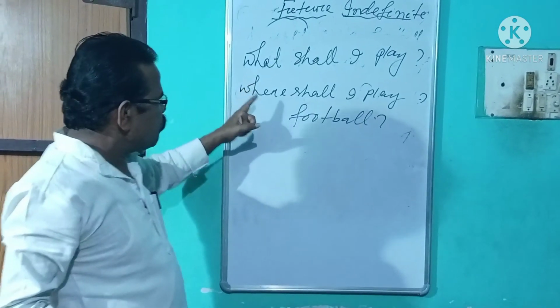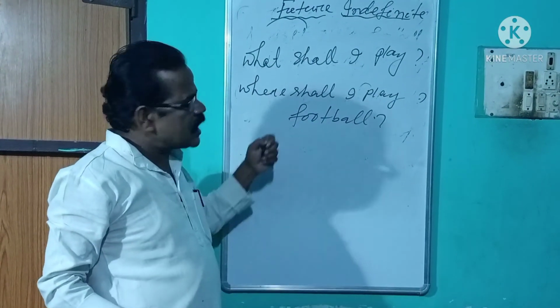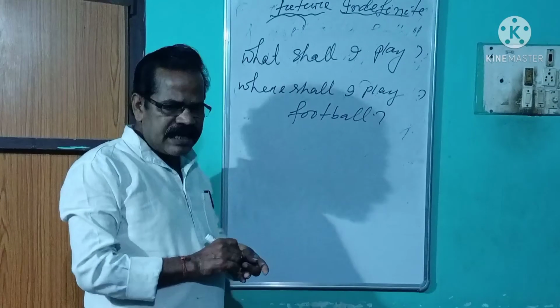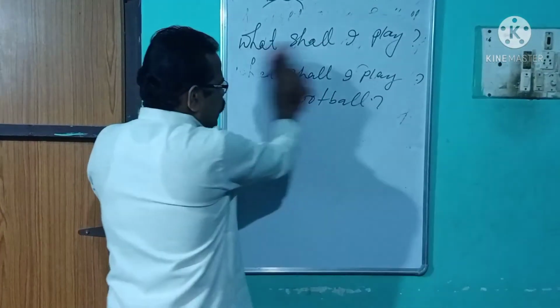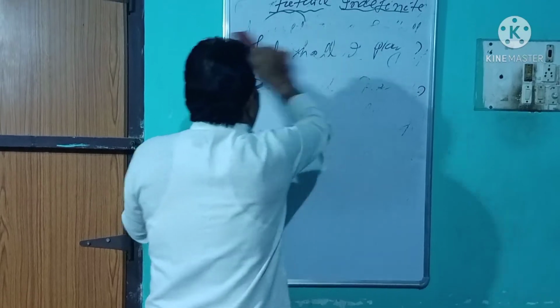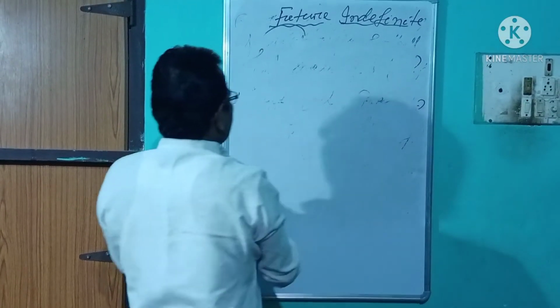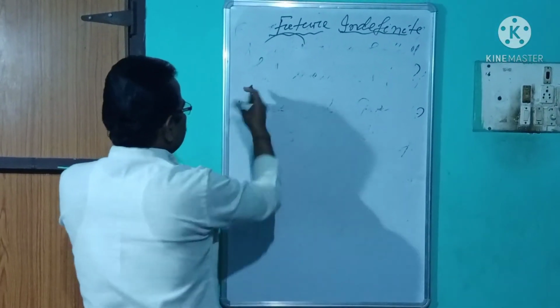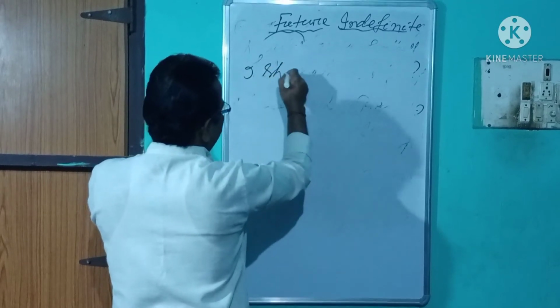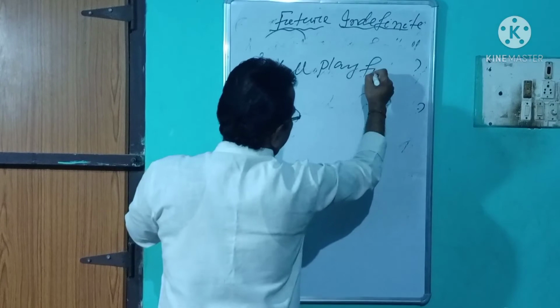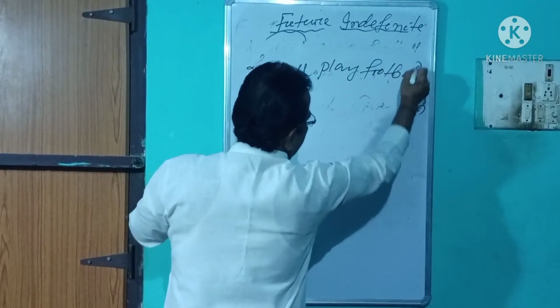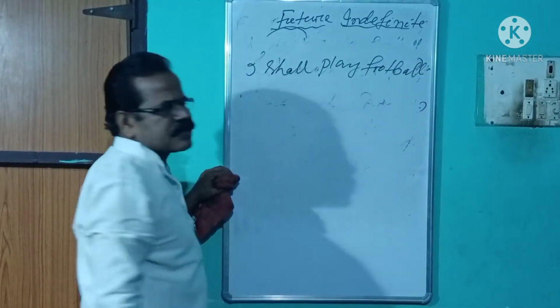Now let us come to change this sentence into a negative sentence. Our example was I shall play football. This is an affirmative sentence.